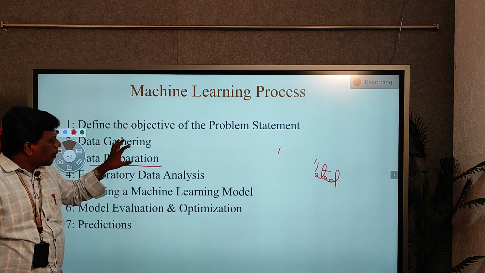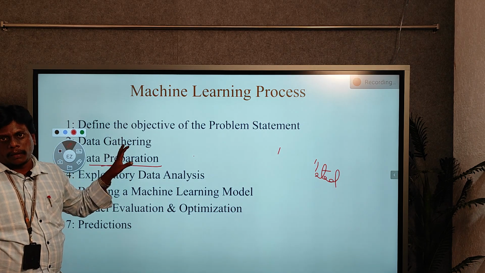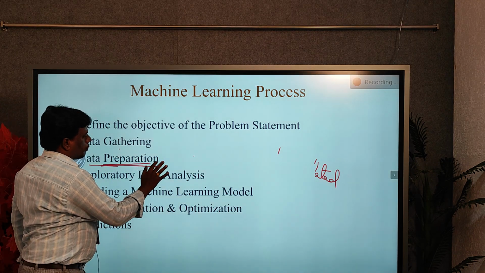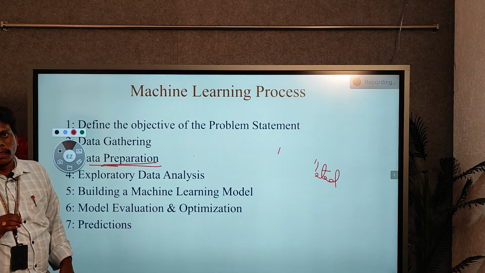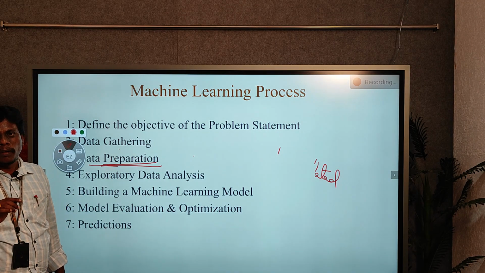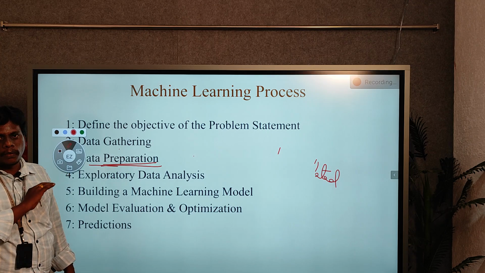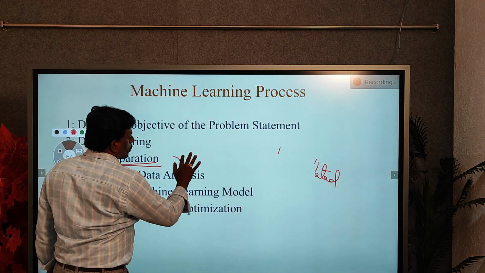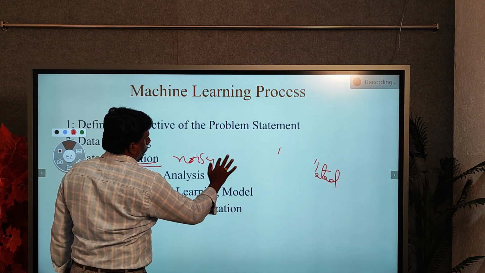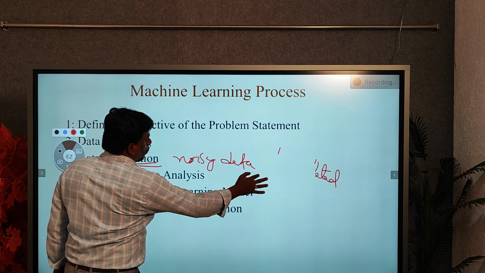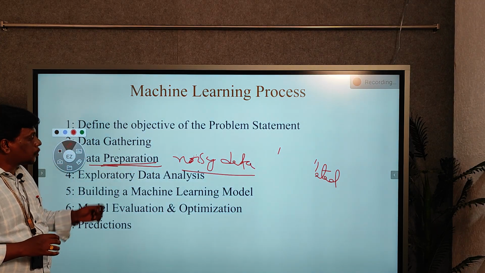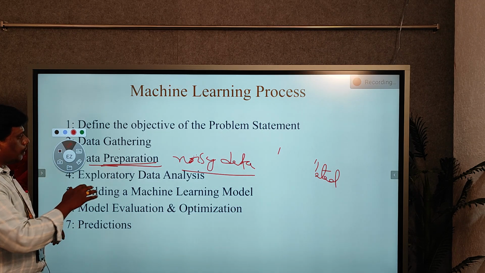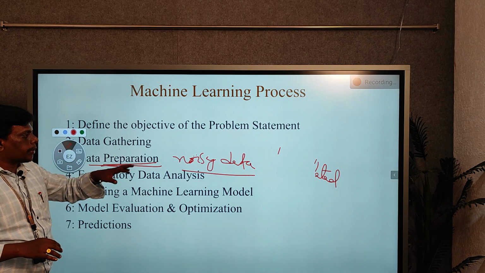So your data should be very clean and clear. For that purpose you need data preparation. In data preparation, we have to eliminate all the unnecessary or noisy data. The data should be very clear and clean.